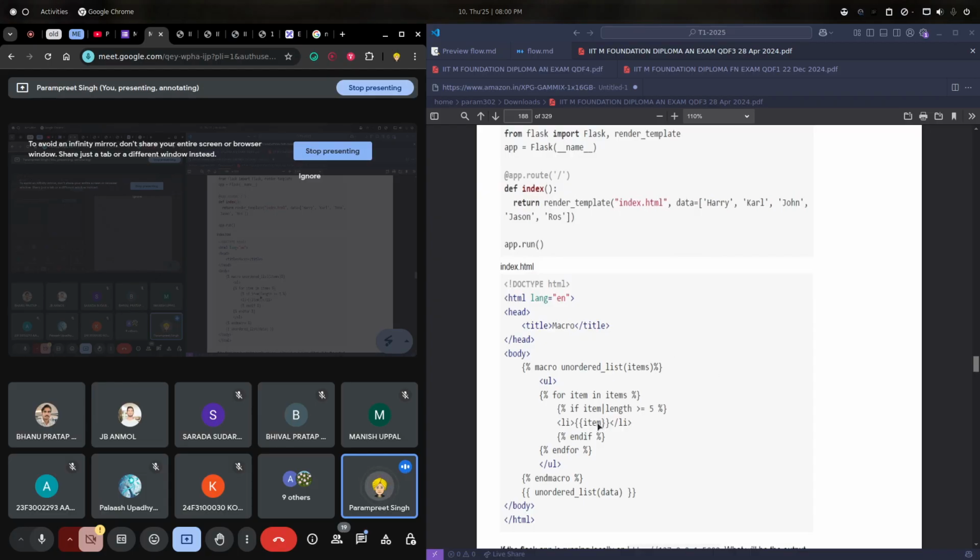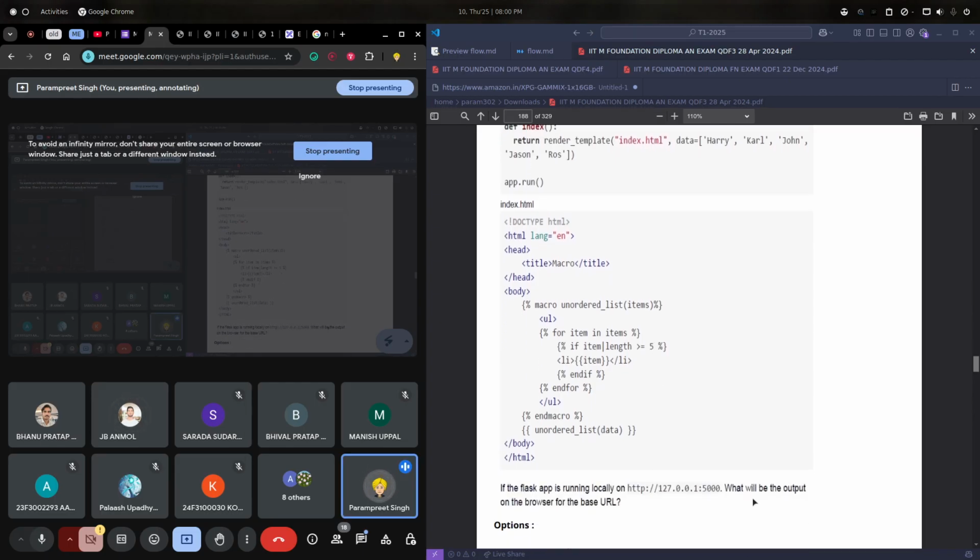And then we are just specifying the whole condition. If the item's length is greater than or equal to 5, then only we are rendering that item, right? And an "and" or an "or" also works here, right? Yes, they will work. We can add "and" and "or", that is just a part of the condition.